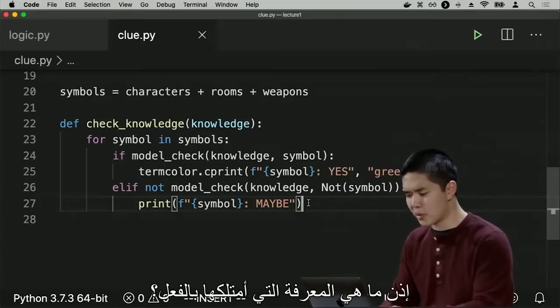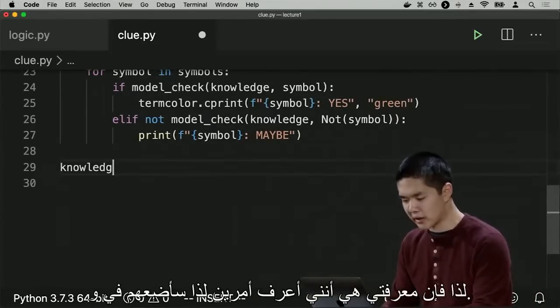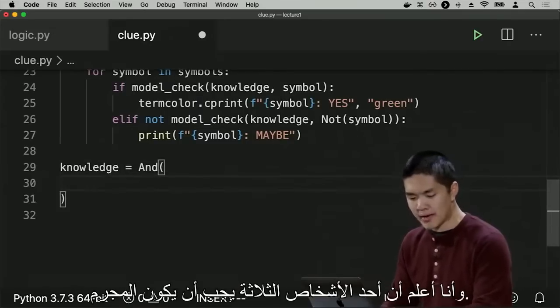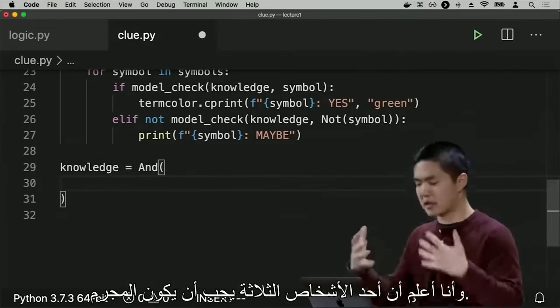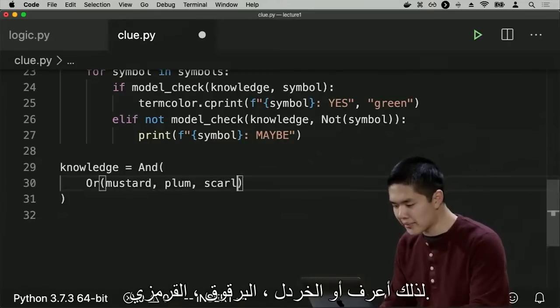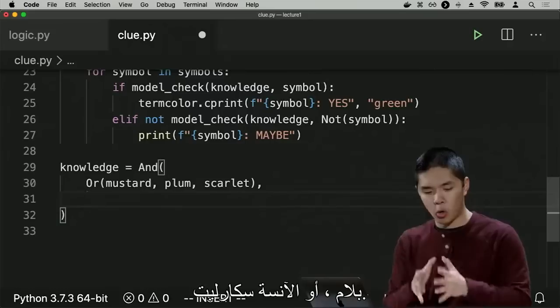So what knowledge do I actually have? Well, let's try and represent my knowledge now. My knowledge is, I know a couple of things, so I'll put them in an and. I know that one of the three people must be the criminal. So I know or Mustard, Plum, Scarlet. This is my way of encoding that it is either Colonel Mustard or Professor Plum or Miss Scarlet.